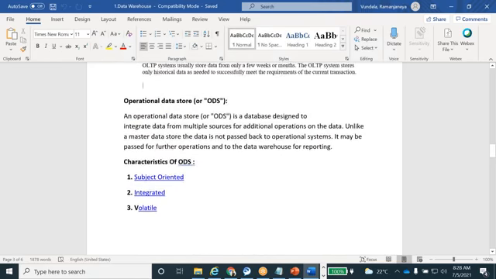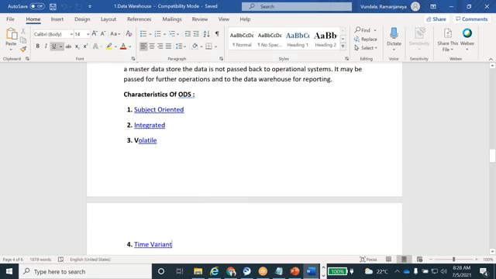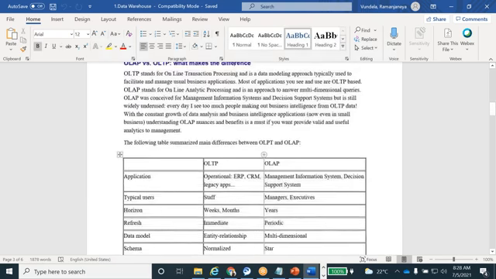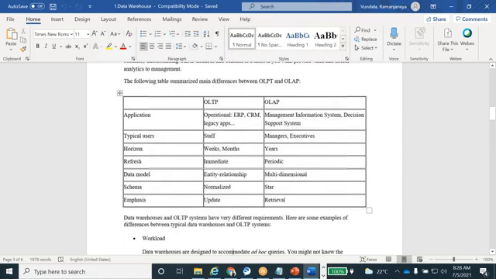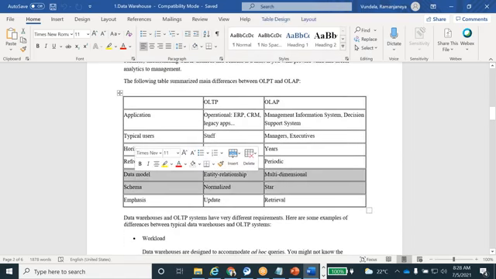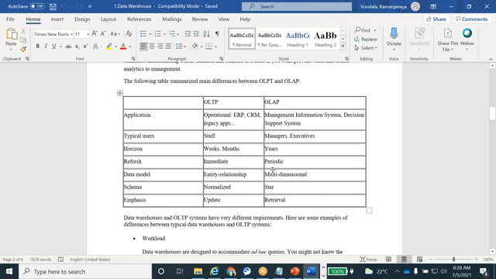Yes, Raman, I have a question. Yeah, tell. In the schema you have mentioned star schema. So what exactly is a star schema? Yeah, I will explain these two topics in tomorrow's class. The star schema is a separate topic, and I will explain it in tomorrow's class. Other than that, any doubts?